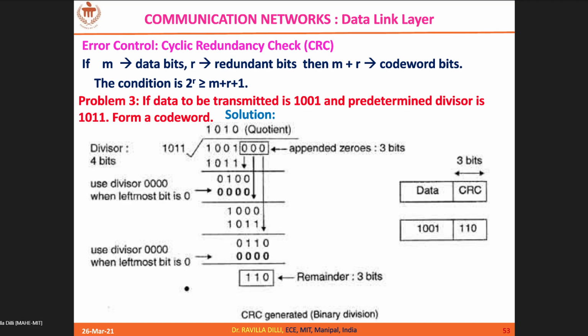Since again you have 0 here, instead of dividing with the divisor polynomial, you divide with all zeros, and in the coefficient you keep 0. So that is what the textbook representation says. But in my experience, instead of dividing with all zeros, you ignore this MSB because it's a 0.